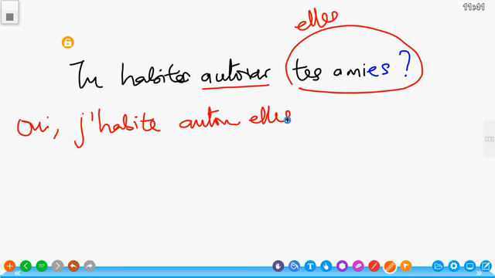J'habite autour d'elles. So this is the pronoun that is used to replace them when we use a preposition other than à. So it becomes j'habite autour d'elles. But you don't move the position. It still stays, it takes the same position. It doesn't move before the verb. That is a simple rule for verbs of COI or verbs that take a preposition other than à.